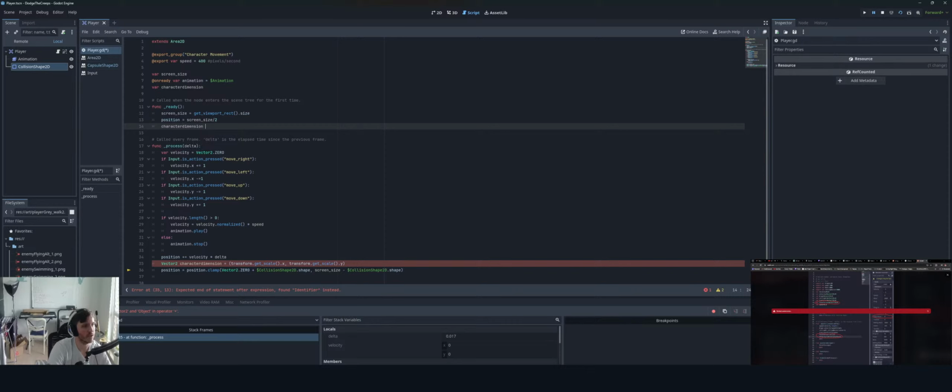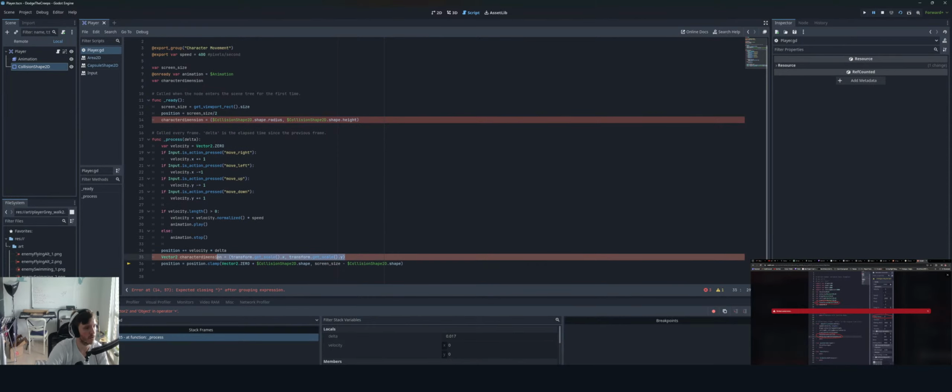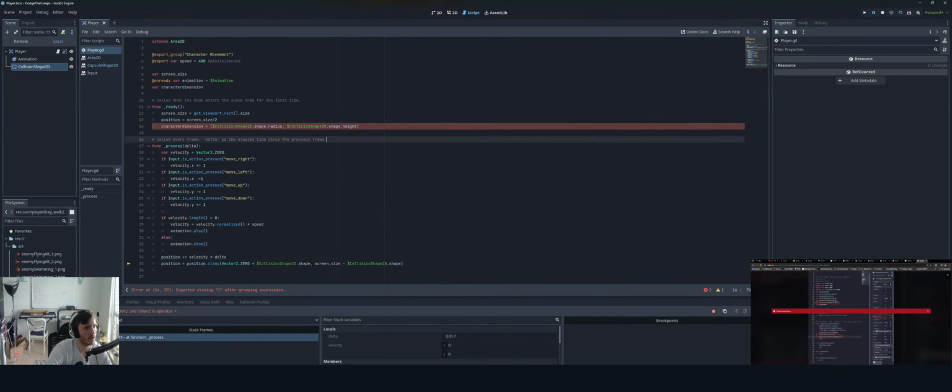So character dimension equals maybe something like this. Oops. So this is wrong. Expected closing after grouping expression. Get scale, it's the function x is to get the scale. Right, yeah. I want to try it this way though.